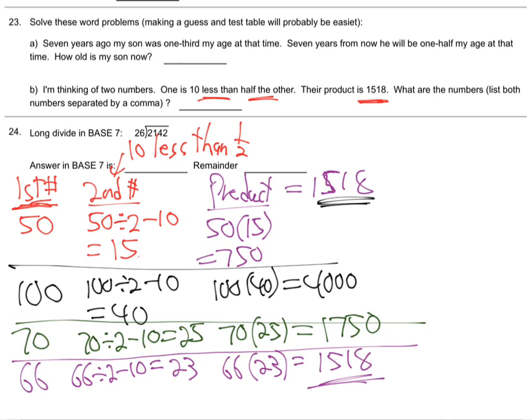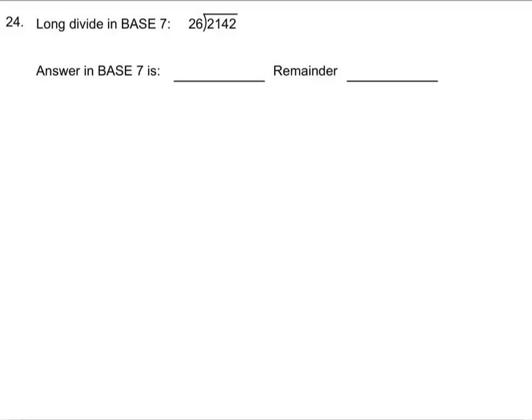Should we go on to your favorite, the double-digit long division? Yeah. All right. All right, so 26 long divide into 2142 base 7. Remember what you should do to start off to help yourself on these kinds.